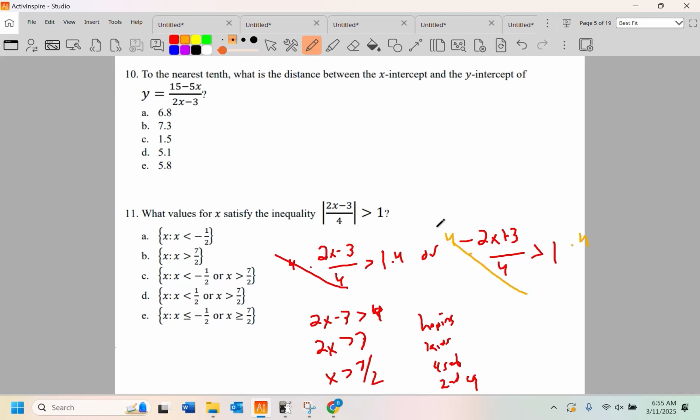Anyways, multiply by 4 on both sides, cancellation. Negative 2x plus 3 is greater than 4. We subtract 3, negative 2x is greater than 1. We divide by a negative 2, and we flip when we divide by a negative, right? So x is less than negative 1/2. There she is, choice C.